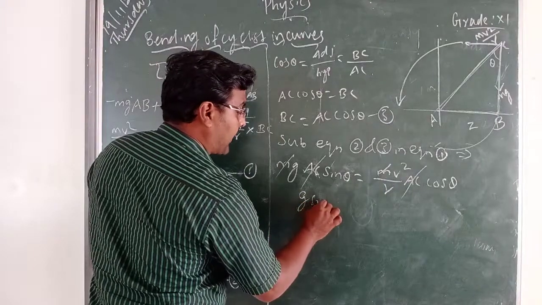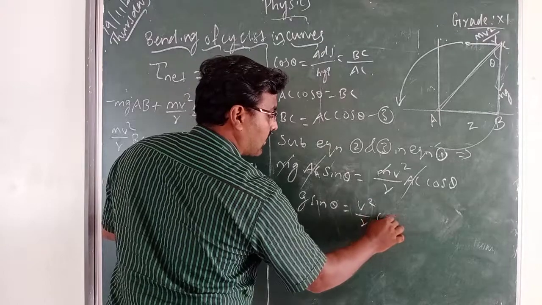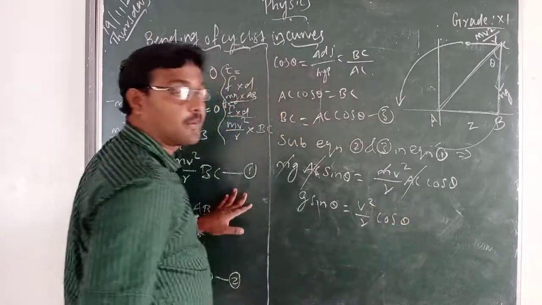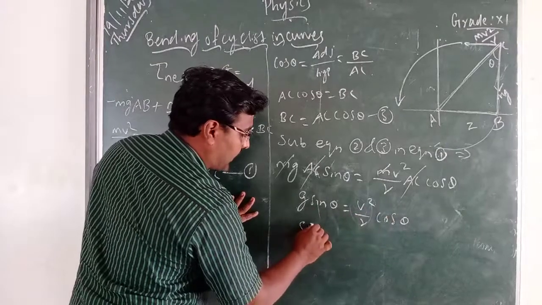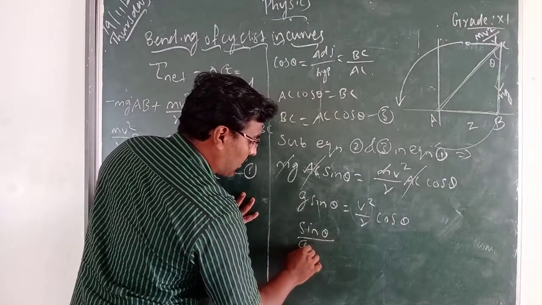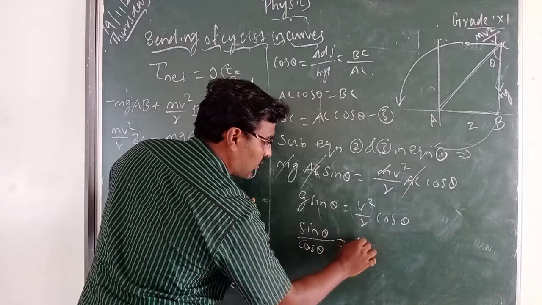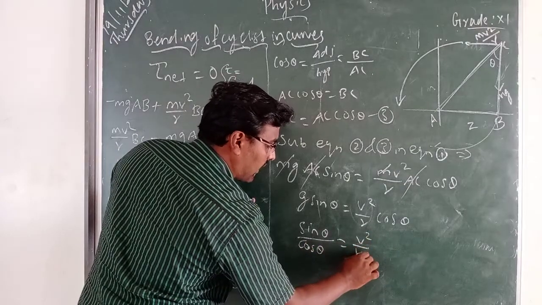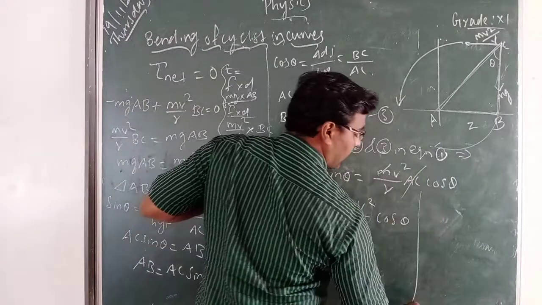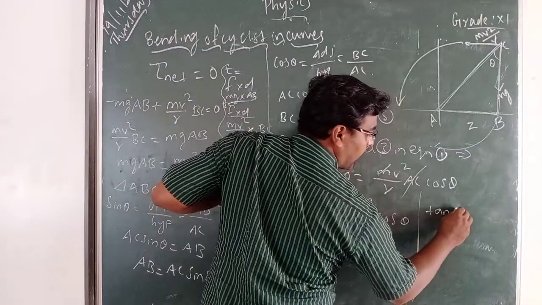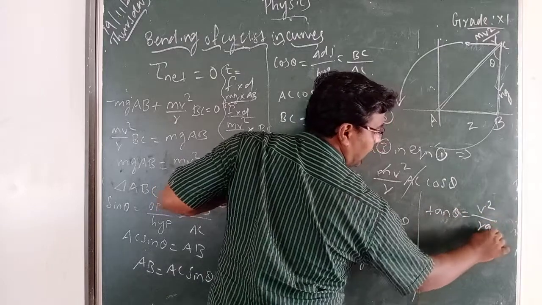So g sin theta equal to v square by r cos theta. Now take this cos theta to this side: sin theta by cos theta equal to v square by rg. What is sin theta by cos theta? Tan theta. So tan theta equal to v square by rg.